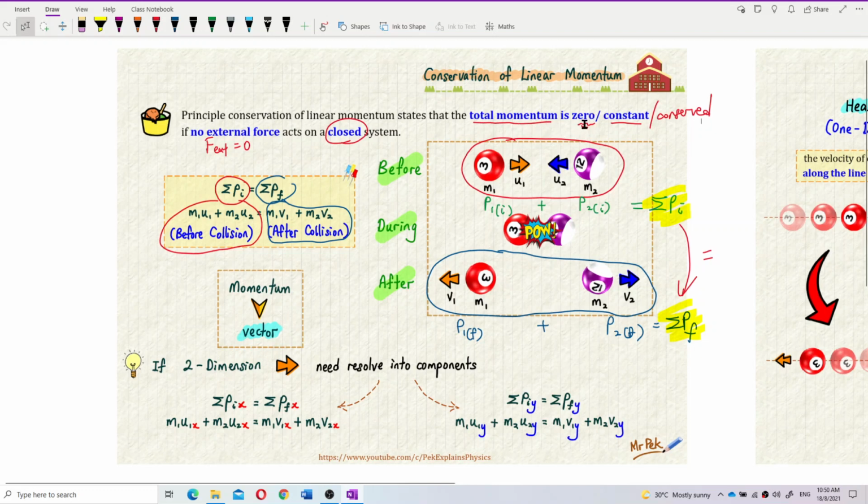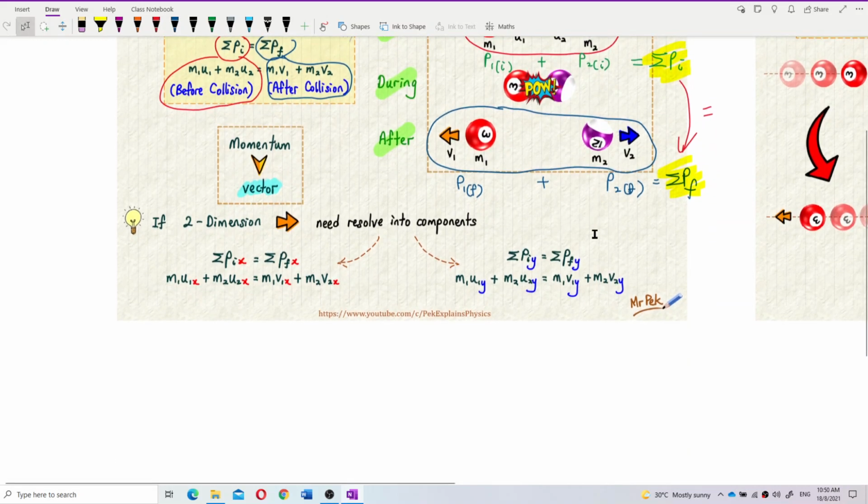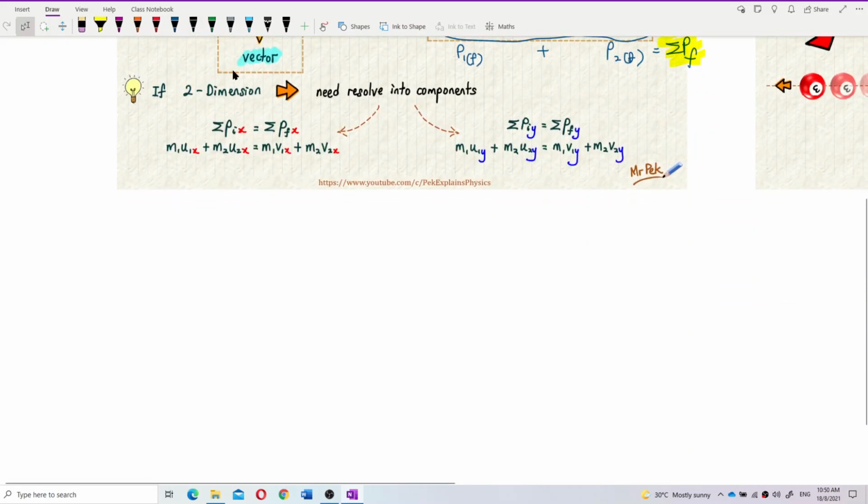Why does he say zero? Why is the total momentum sometimes zero? This normally happens during an explosion. For example, let's say I have a nuclear bomb, and it has two parts, M1 and M2. It suddenly explodes.